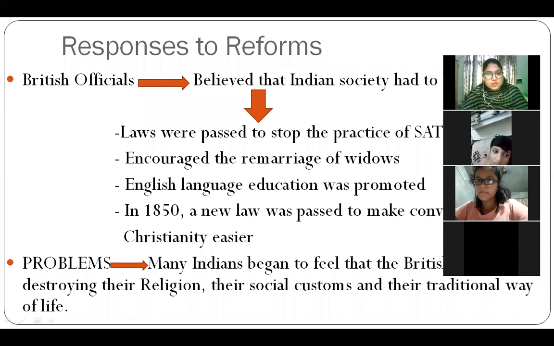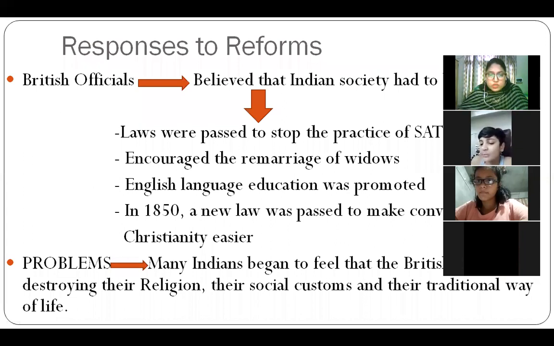You know what is sati pratha? In sati pratha, a woman is forced to burn herself alive on the fire of her husband. Fire means chita. So she was burnt alive with the husband. If the husband was dead, she was forced to sit. Some women did it themselves, and some women were forced to do that. So these laws were passed to stop the practice of sati.